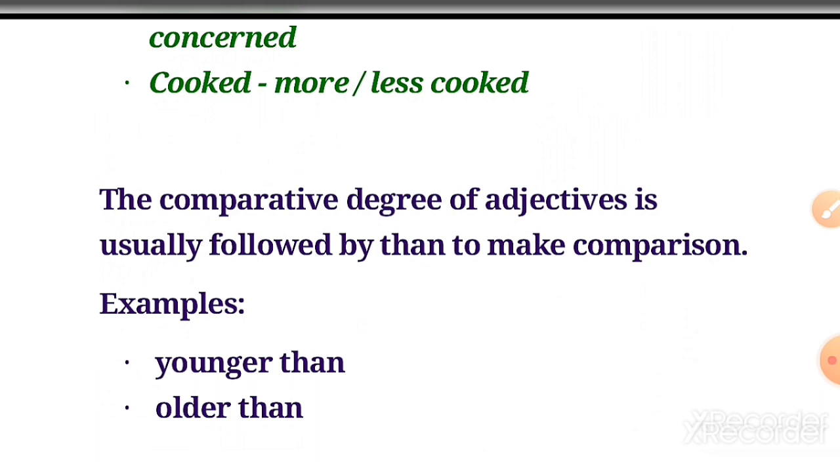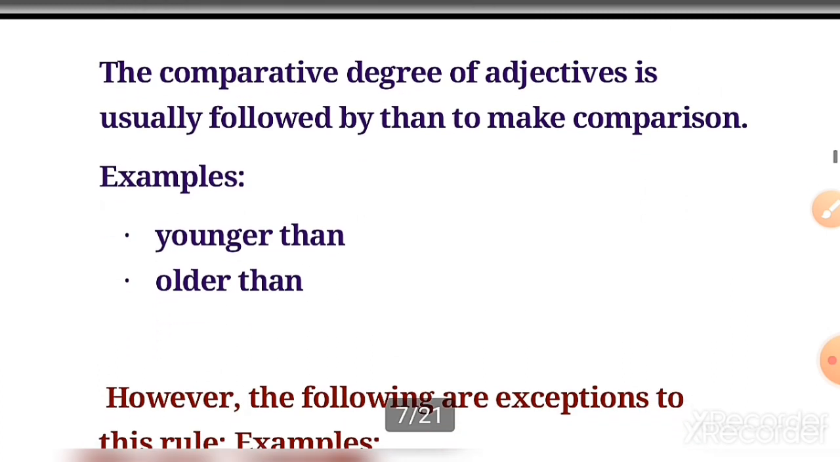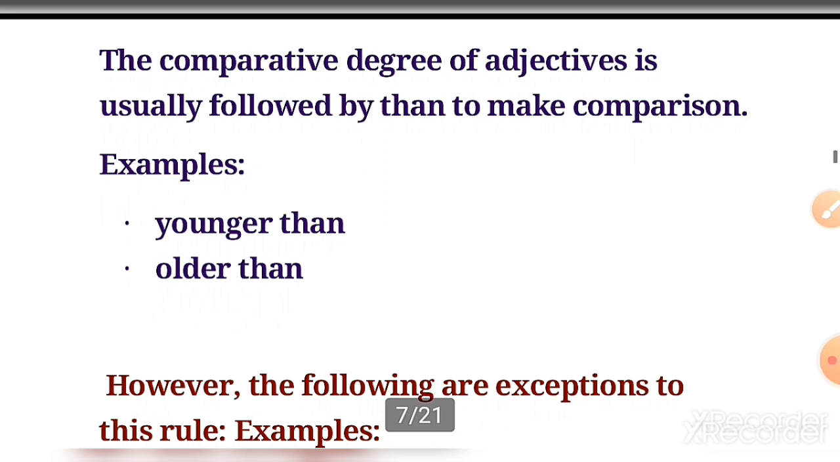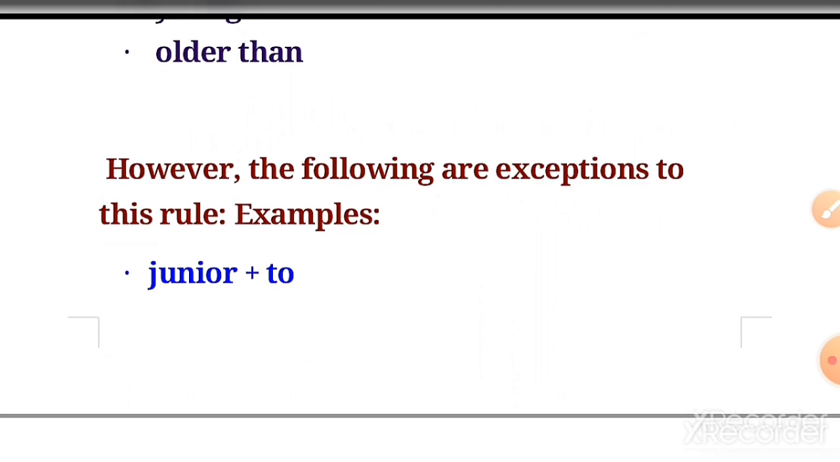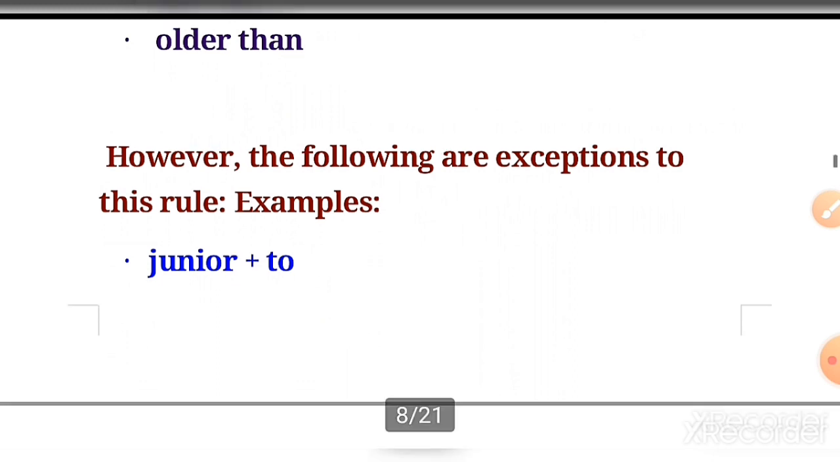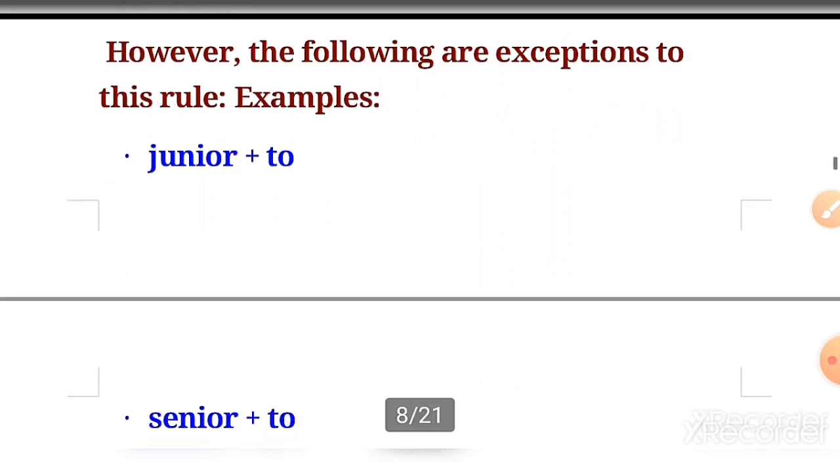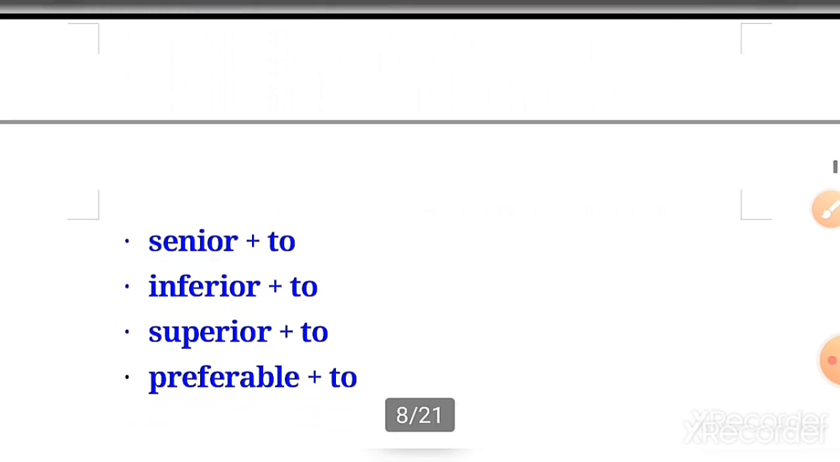So the comparative degree of adjectives is usually followed by than to make comparison. Example: younger than and older than. However, the following are exceptions to this rule. There are some adjectives that are exceptions. They do not use than with them, like junior. Junior will take to with them, not than. So junior to, senior to, inferior to, superior to, and preferable to.